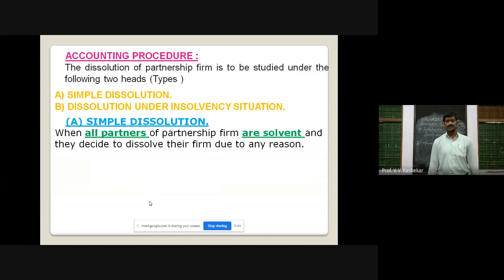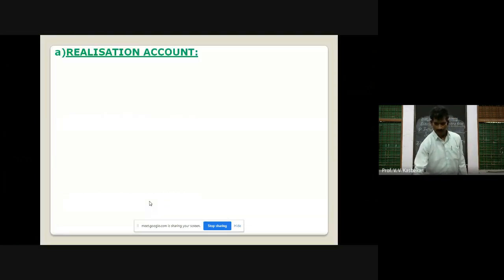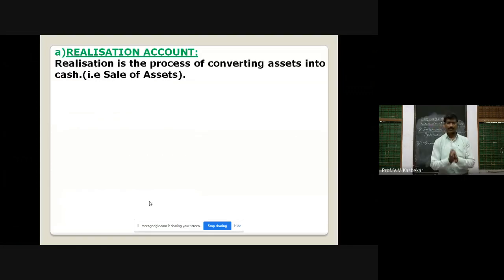When all partners of the firm are solvent, that means assets are more than liabilities, it is called simple dissolution. Under this type, we have to open certain accounts such as realization account, partners capital account, partners current account if fixed capital method is there, partners loan account, and cash or bank account. So let us first see what is realization account.